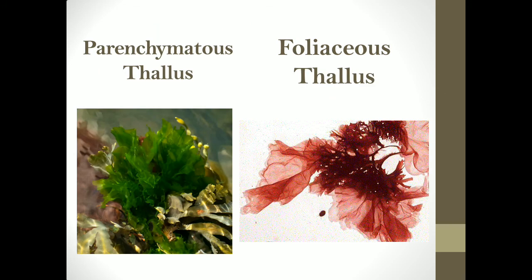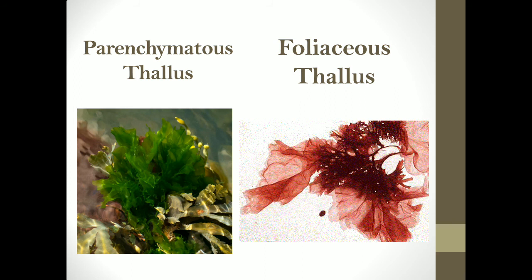The third type of thallus is the parenchymatous thallus. Parenchymatous thallus and foliaceous thallus, these are the next two types of thalli. These are very similar. The foliaceous thallus is wherein the cell division takes place in two planes. Please note here, this is the parenchymatous thallus, whereas this is the foliaceous thallus. The names have been interchanged. So the foliaceous thallus is wherein the cell division occurs in two planes, both transverse as well as longitudinal.